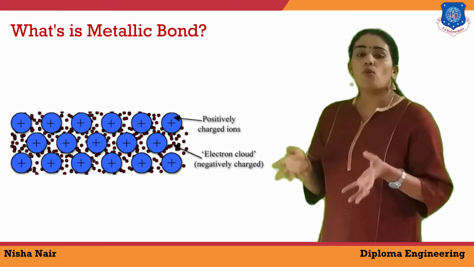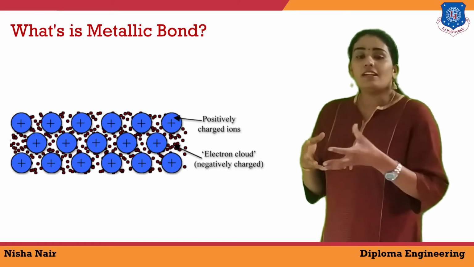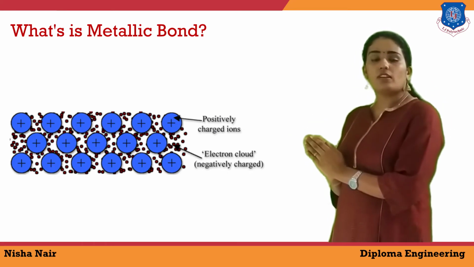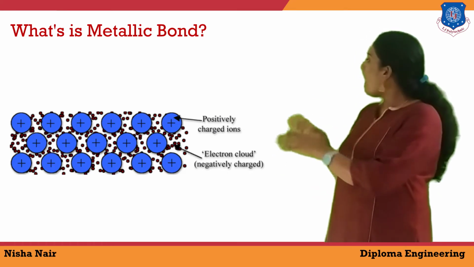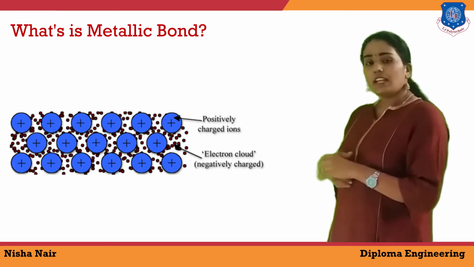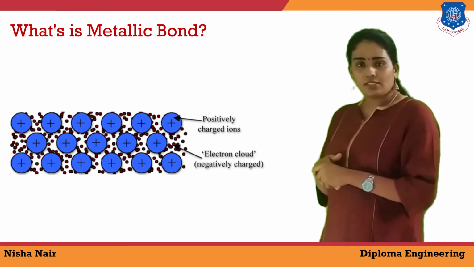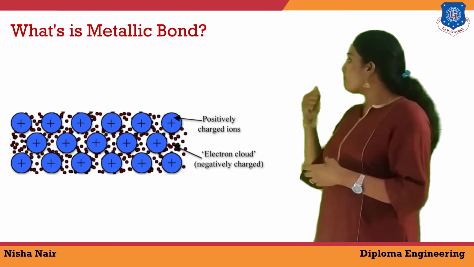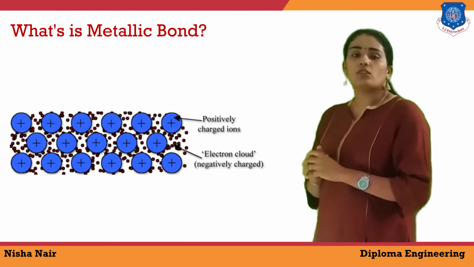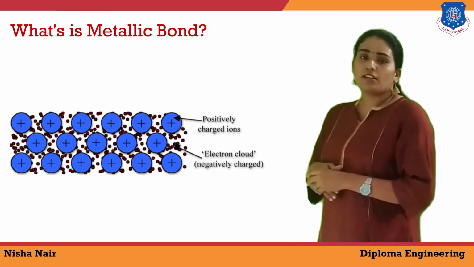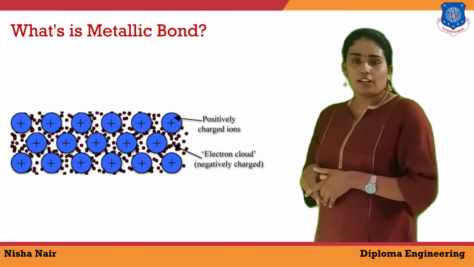They have mobility and are known as delocalized electrons. So the positively charged kernels have fixed positions in the structure, and the moving electrons, known as delocalized electrons, move around these kernels.